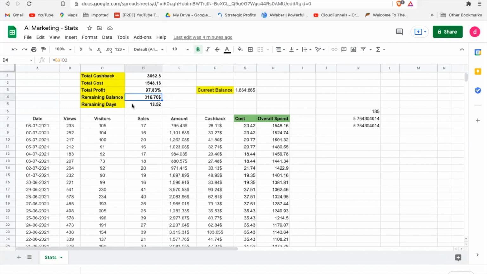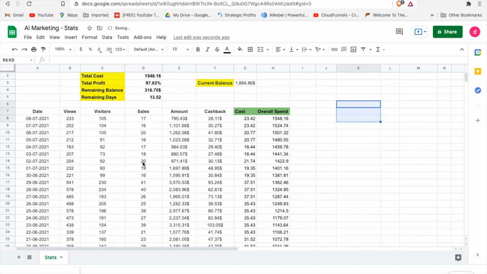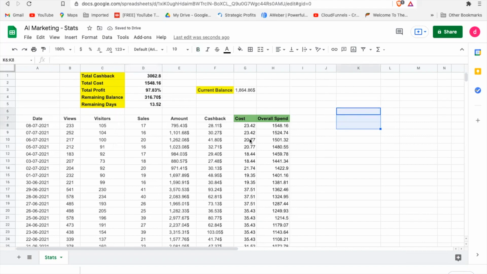You also need to know your remaining balance in your account, so that whatever your target is, if you want to replenish your account by 500 or so, you can keep on adding your amount here. That is what I was trying to show: when I add 316 plus 135, it will become, but I want to make it more like 700 or 800. So this is what I'll do. This is a very simple stats file wherein one very important thing is that I track my cost per day and look at the kind of cashback I'm receiving, so that I've got a good idea.